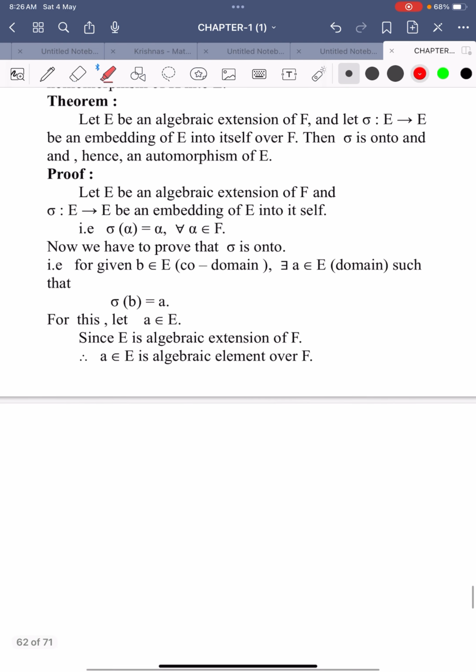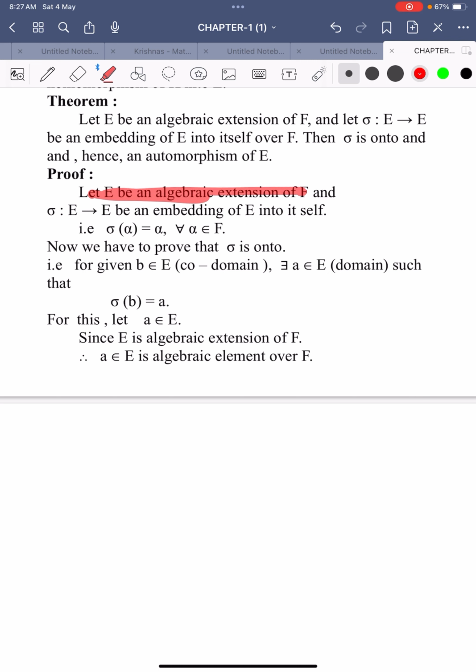Let us see that. Let E be an algebraic extension of F and let sigma, mapping E into E, be an embedding of E into itself over F. Then sigma is onto and hence an automorphism of E. Everybody knows that an automorphism is an isomorphism whose domain and codomain are the same. Here it is already given that sigma is an embedding. Embedding means it is a homomorphism of E into itself. So we are going to prove sigma is onto, and hence it forms an automorphism.